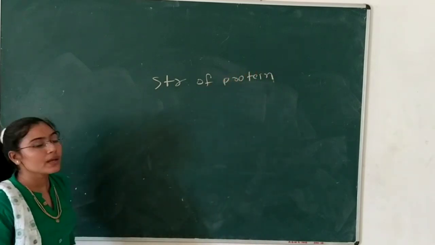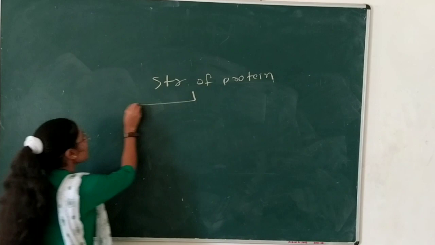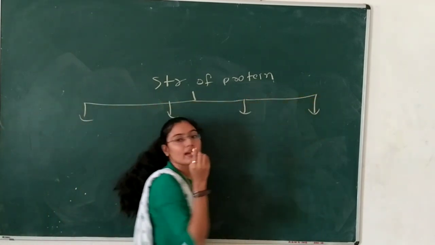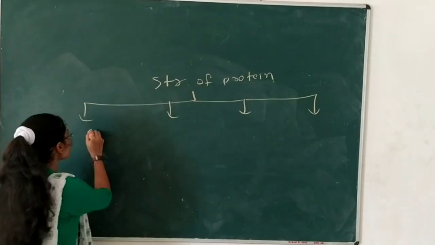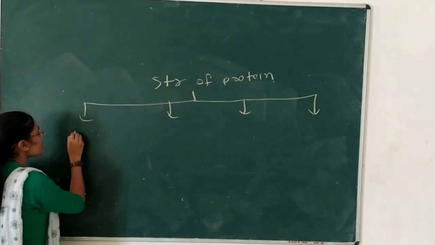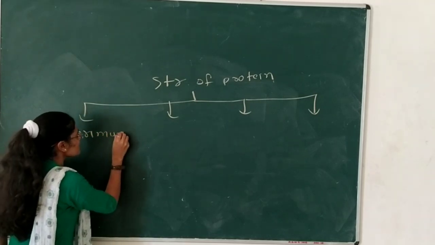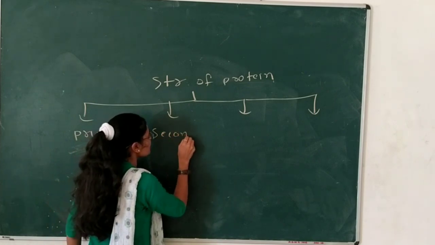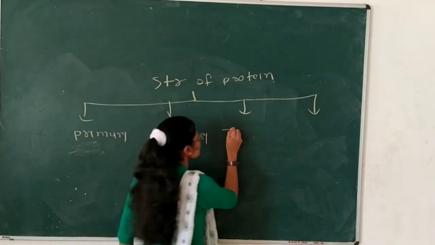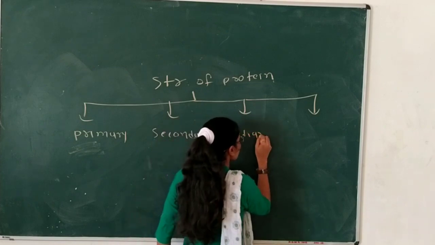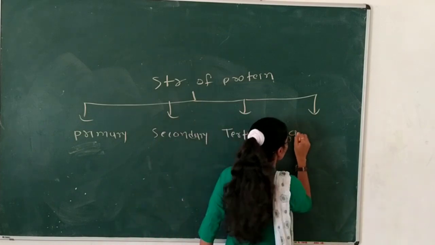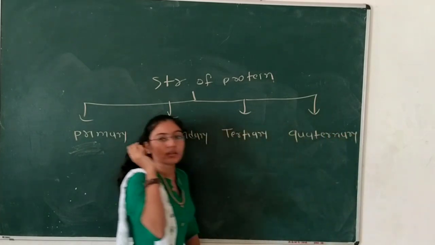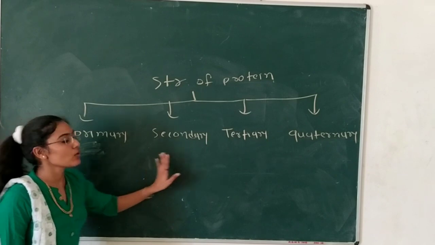The structure of protein is divided into four types according to structural complexity. The first is called the primary structure, the second is the secondary structure, the third is the tertiary structure, and the fourth is the quaternary structure. According to complexity, it is divided into four types.